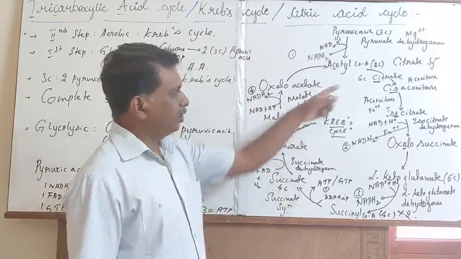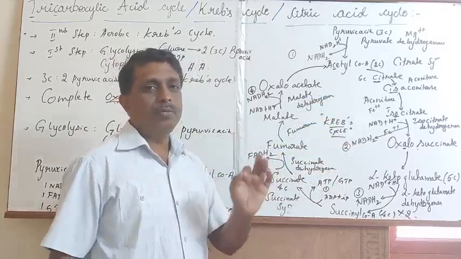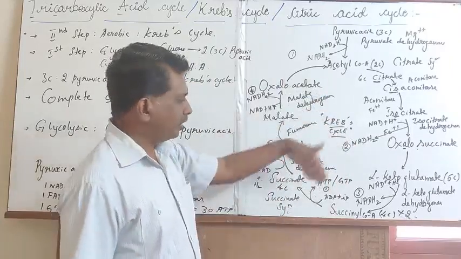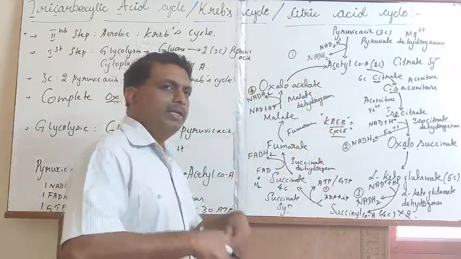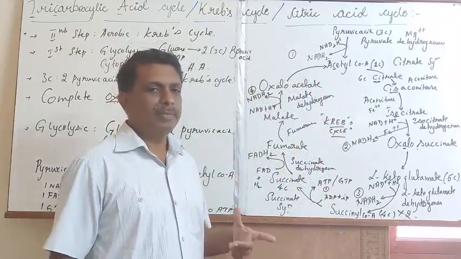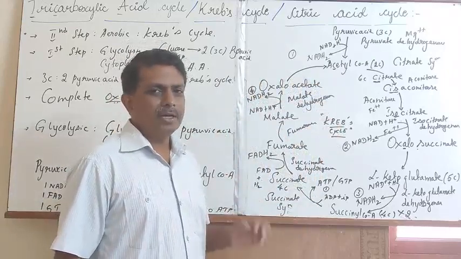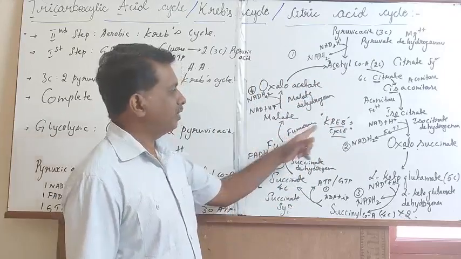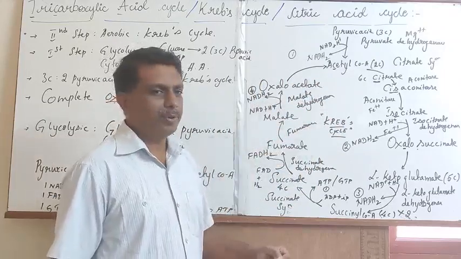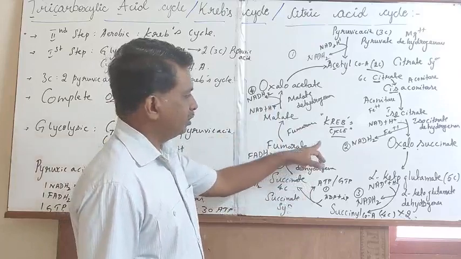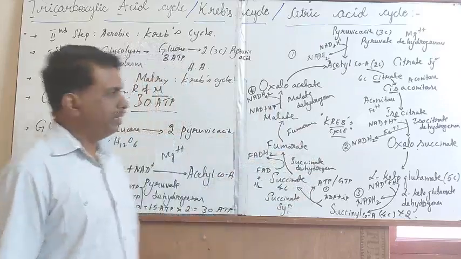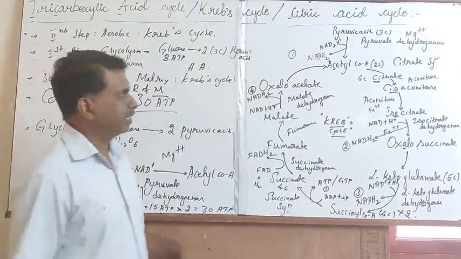In addition to this, you have to remember how many carbon atoms are present in all the intermediate compounds, and in the last class I will explain the compounds synthesized from the intermediate compounds in detailed discussion.